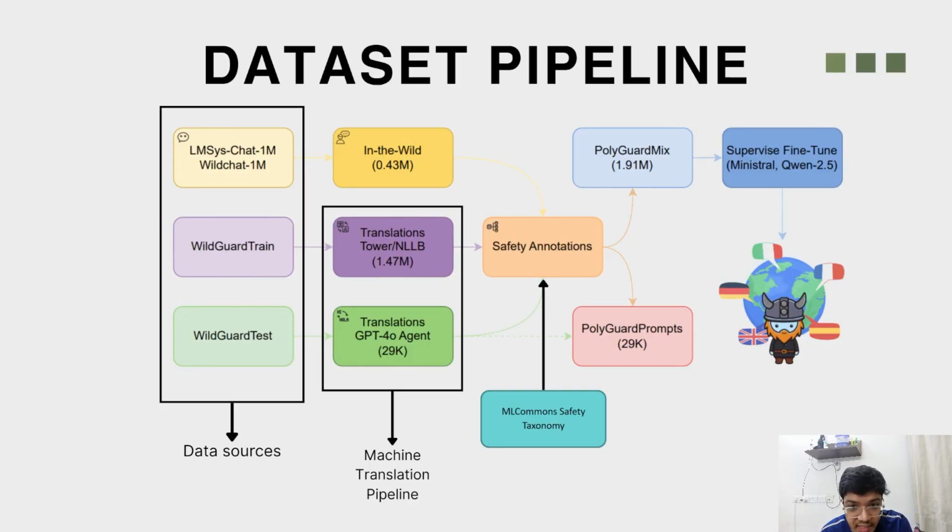So since these translations were assumed to preserve the intent of the original, safety labels from the English samples were propagated to the translated versions. For ITW data, however, GPT-4o alone was used for annotation because other models performed poorly on multilingual content.